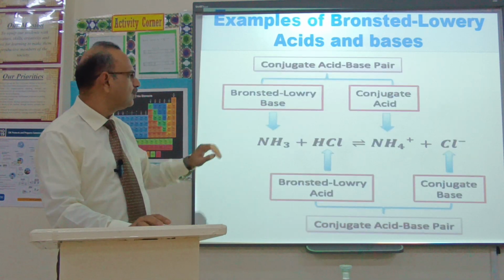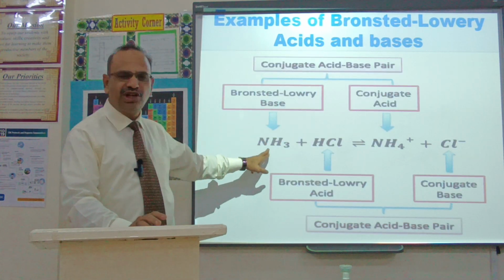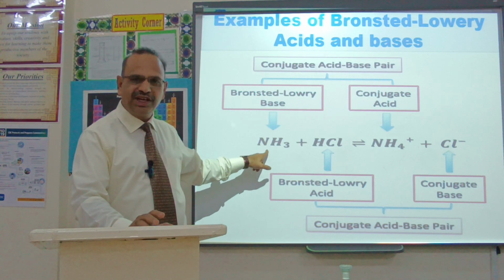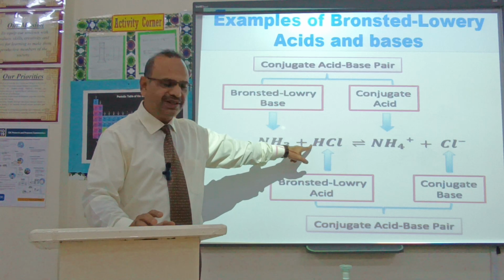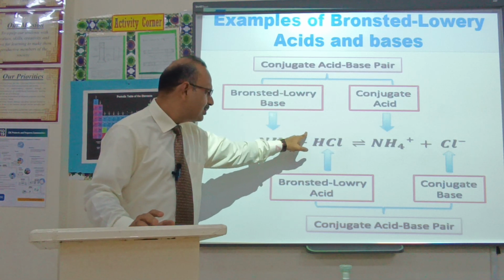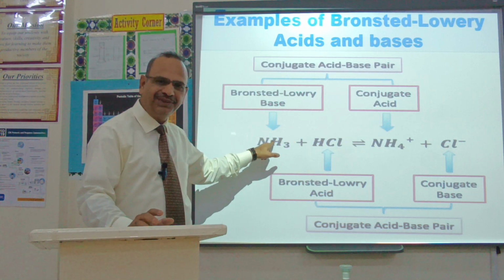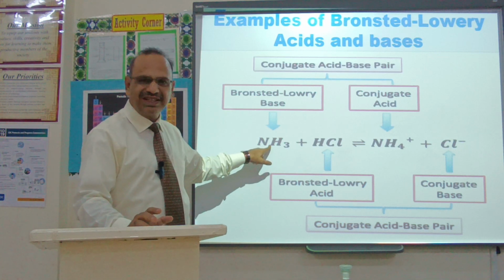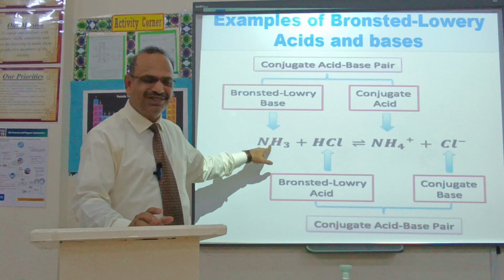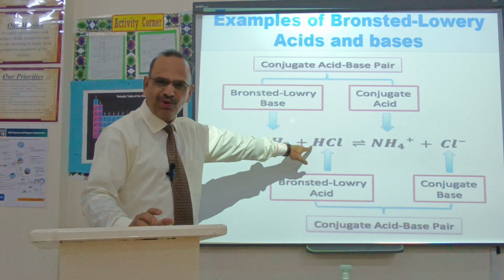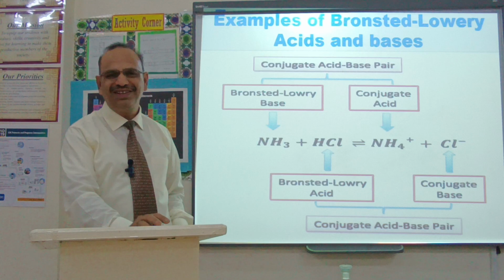Look at one more example, the famous ammonia. The problem of ammonia is solved here. How? If it is allowed to react with hydrochloric acid, it accepts the proton from hydrochloric acid. Because it is accepting the proton, it acts as a Lowry and Bronsted base, and HCl donating the proton acts as a Lowry and Bronsted acid.